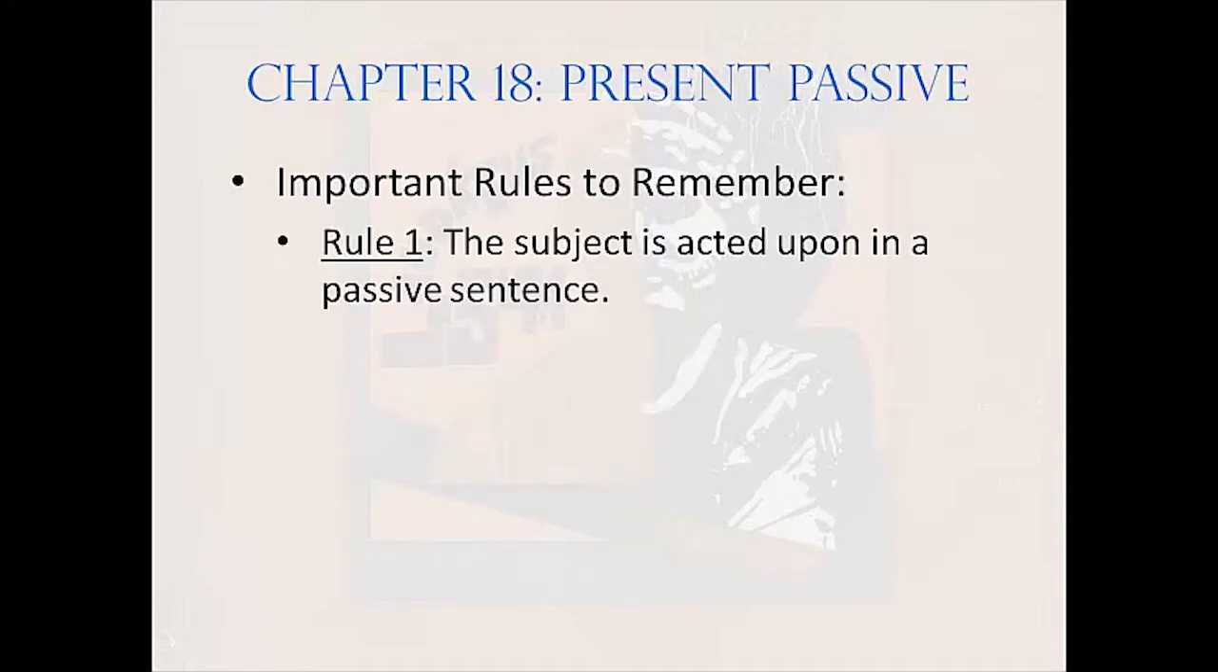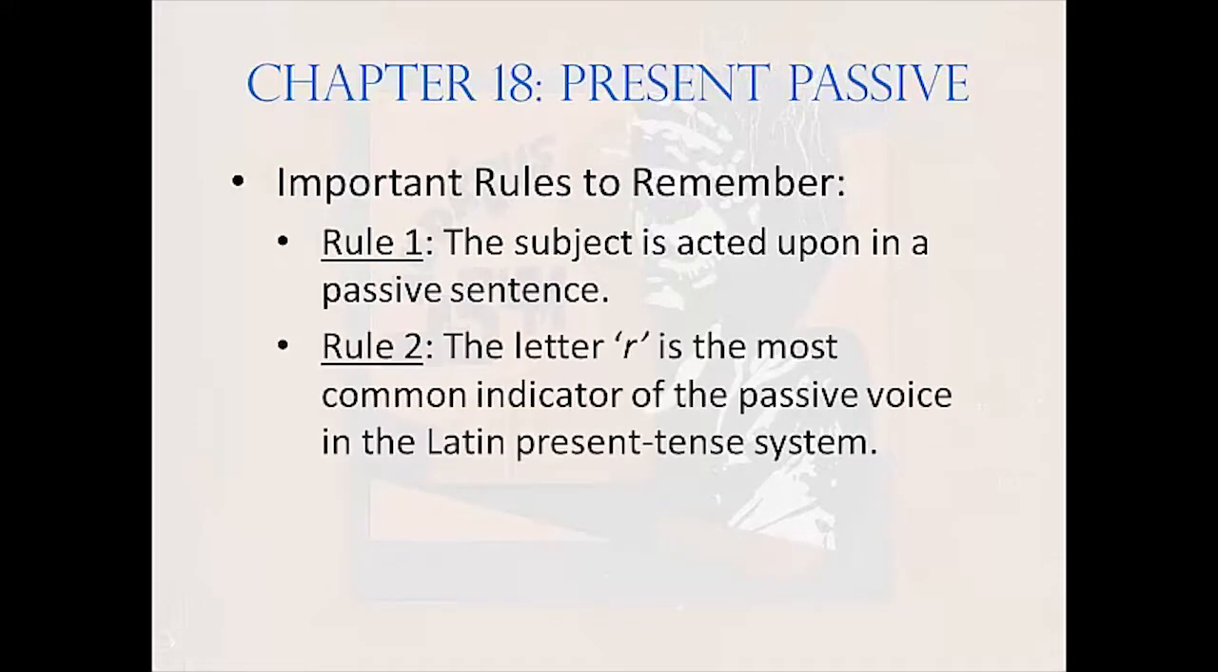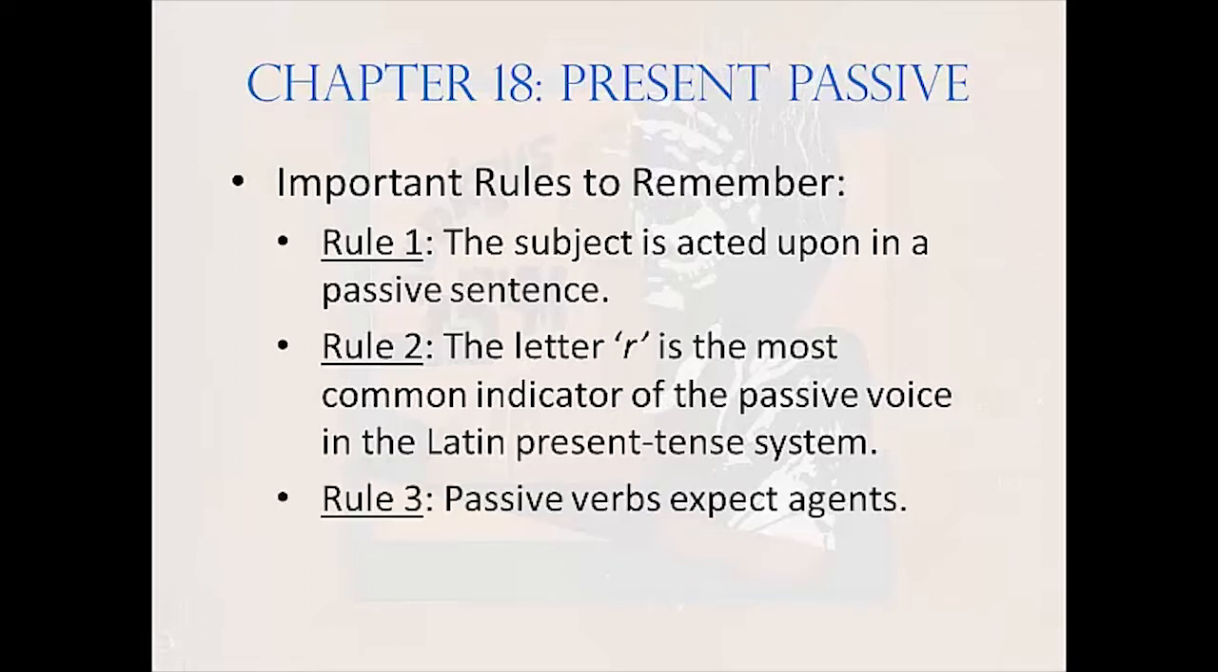Rule 1. The subject is acted upon in a passive sentence. Rule 2. The letter R is the most common indicator of the passive voice in the Latin present tense system. And Rule 3. Passive verbs expect agents.